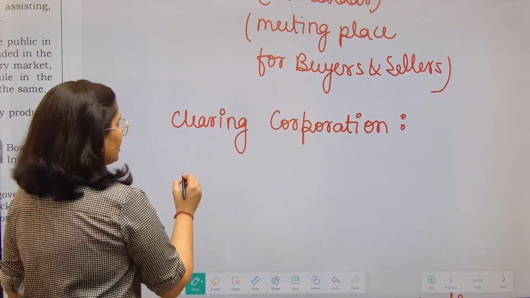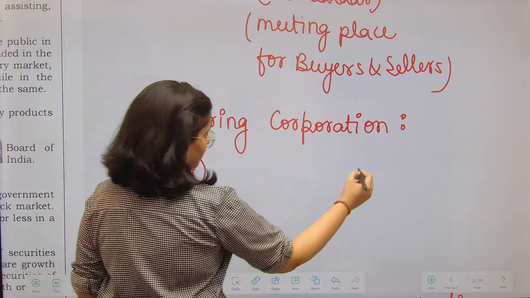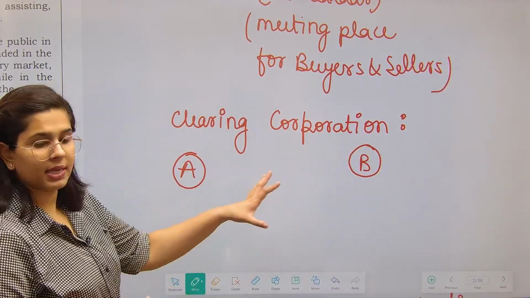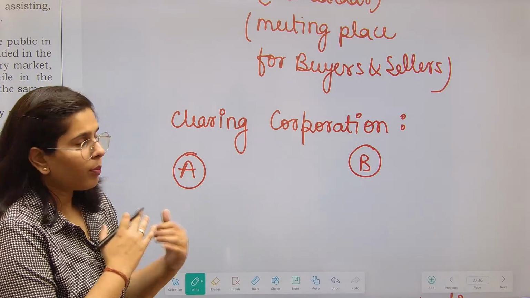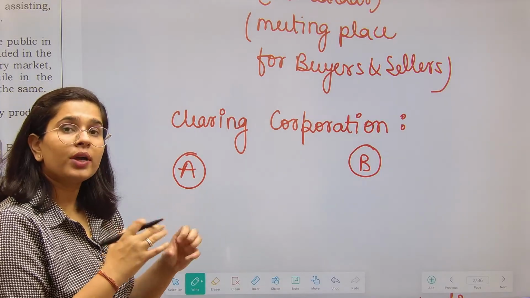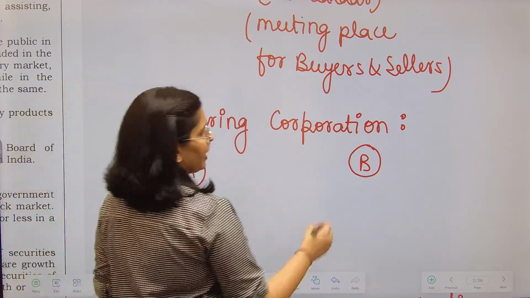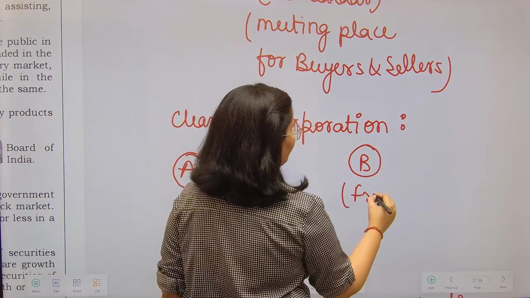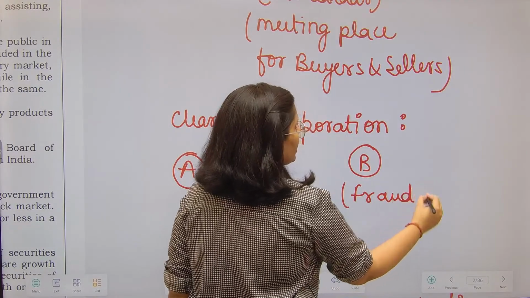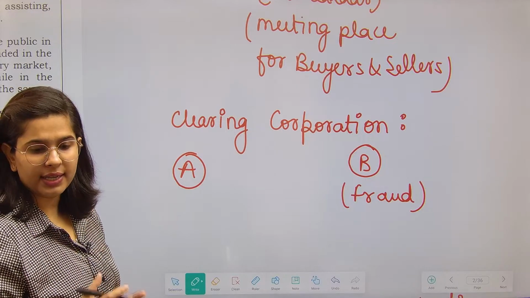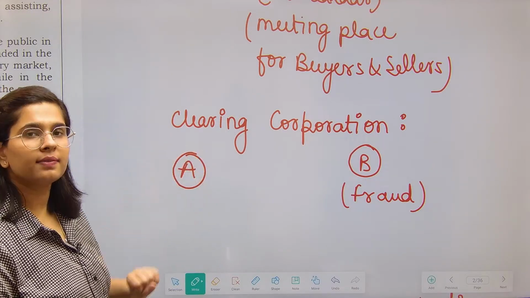I'll tell you. So there are two people, person A and person B. As I have told you, person A is sitting in Mumbai and person B is sitting in Kolkata, right? Both of them are doing a contract with each other, right? Now understand, if this person B is a fraud, then what kind of security is available to Mr. A?